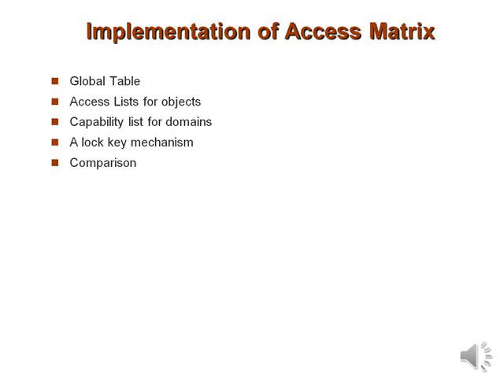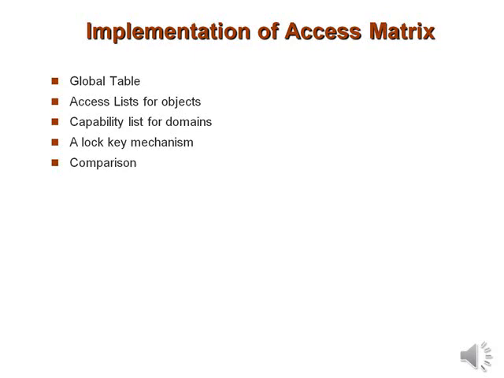To execute an operation M on object Oj, the process executes the operation M specifying the capability for object Oj as a parameter. Simple possession of the capability means the access is allowed. Is it clear? Now, one thing you need to understand is each object has a tag to denote its type, either as a capability or an accessible data. The tags themselves must not be directly accessible by the application program. So this is regarding the capability list. So we have a global table, an access list for objects, and the capability list for domains.